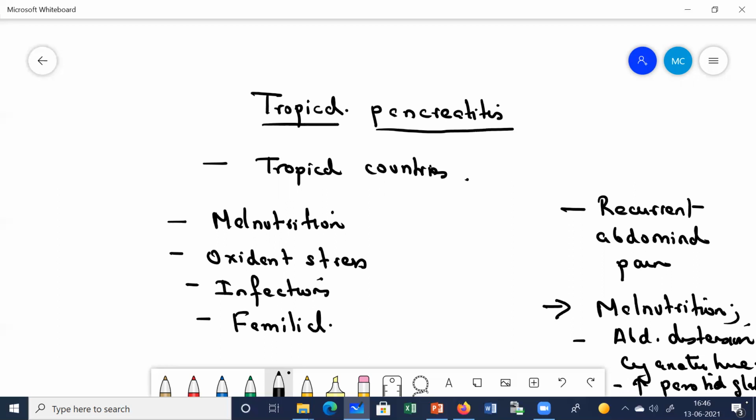Clear? I told you details about acute pancreatitis, I told you about chronic pancreatitis, and I told you briefly about this tropical pancreatitis.